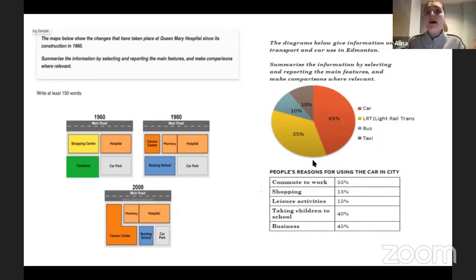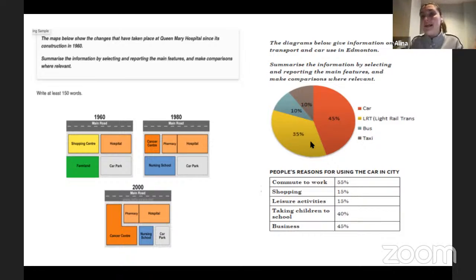What's really interesting about a combined type is that, first of all, again, you need to cover all of the types provided to you. But another very tricky thing here is that sometimes students try to search for some sort of similarities, like similar things in a pie chart and in the table, and they fail because they can't find anything, because it is not necessarily true that the examiner wants you to find similarities, okay?